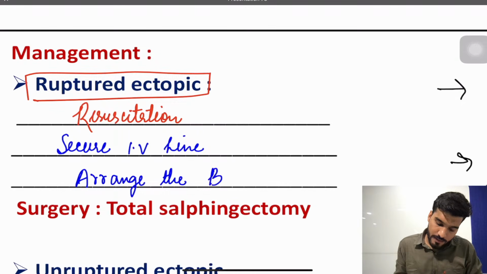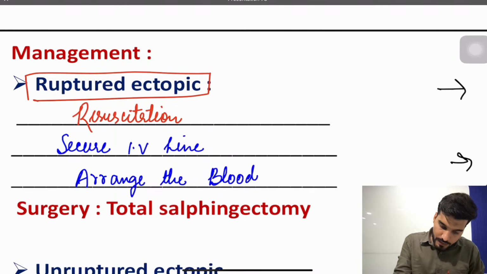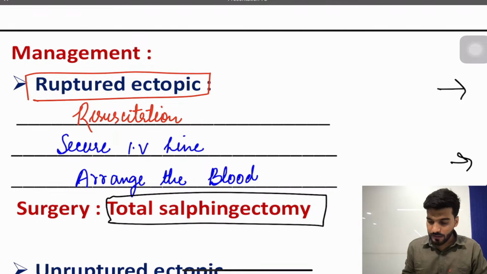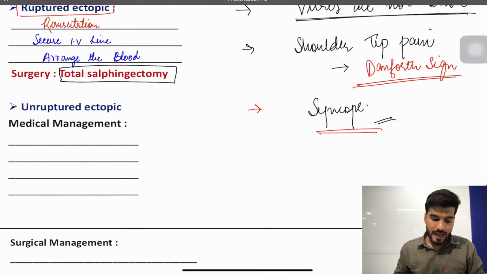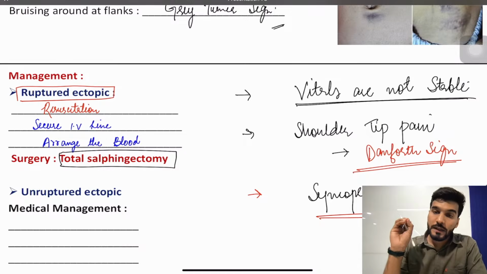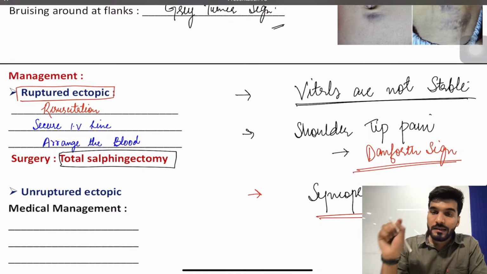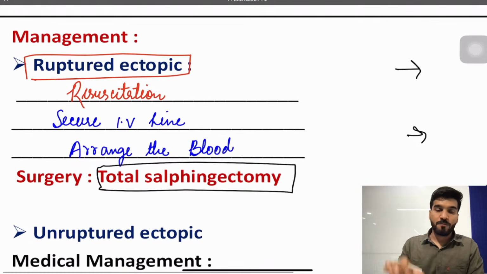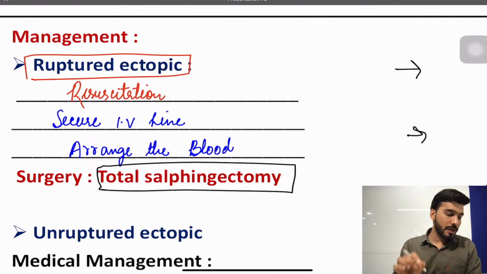The only surgery that we will do is going to be total salpingectomy. Remember that the surgery is going to be total salpingectomy. There is no role of beta HCG, and no role of ectopic mass size. The only treatment in case of a ruptured ectopic pregnancy is going to be salpingectomy.